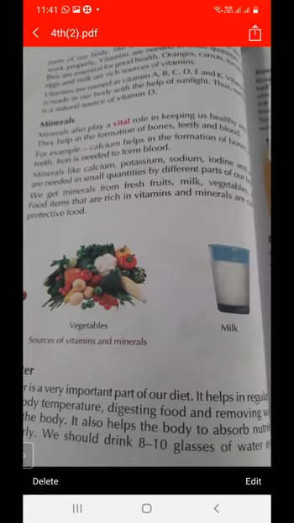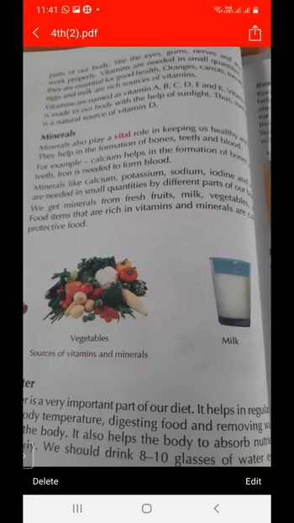And minerals play a very vital role in keeping our body healthy. What is the function of minerals? They help in the formation of bones, and they also help in the formation of teeth, and also in the formation of blood. Calcium helps in the formation of bones and also teeth.